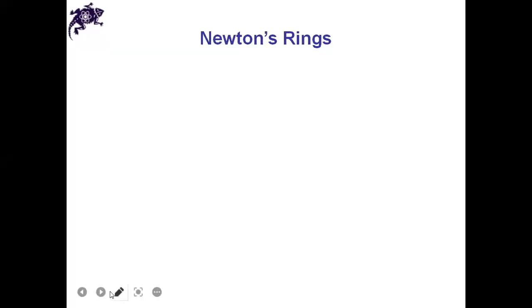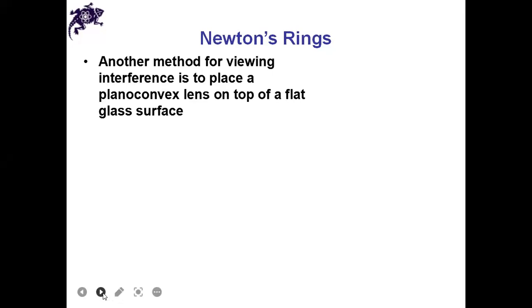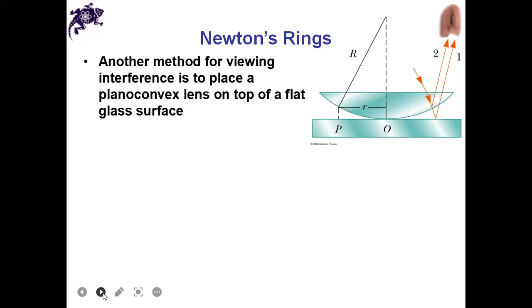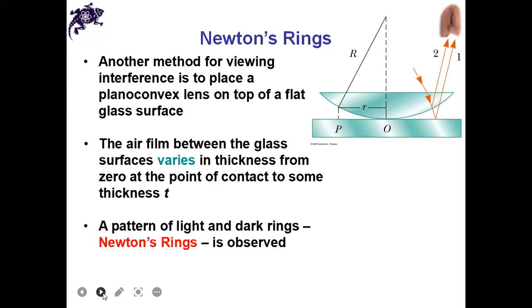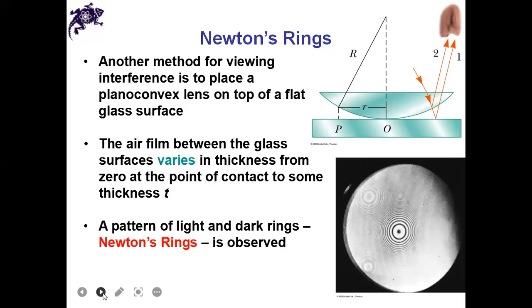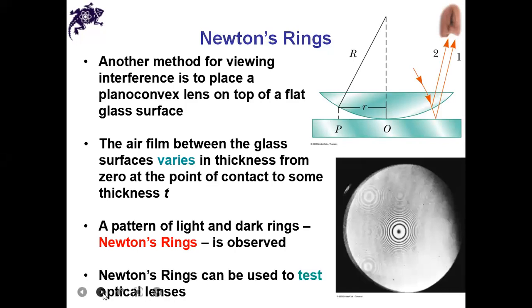So Newton's rings is actually another method for viewing interference, to place a plano-convex lens on the top of a flat glass surface. So just like this, and the air film between the glass surfaces varies in thickness from 0 at the point of contact to some thickness T. A pattern of light and dark rings, Newton's ring, is observed. This is called the Newton's ring. So Newton's rings can be used to test the optical lens. You must remember why we need Newton's ring: Newton's ring can be used to test optical lenses.